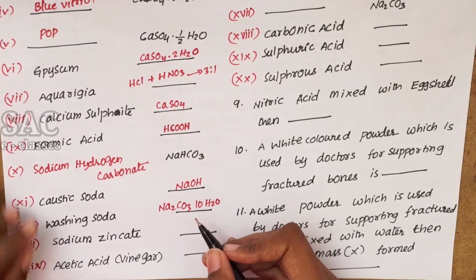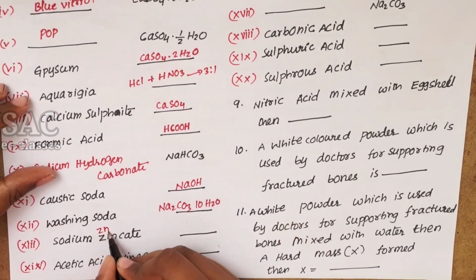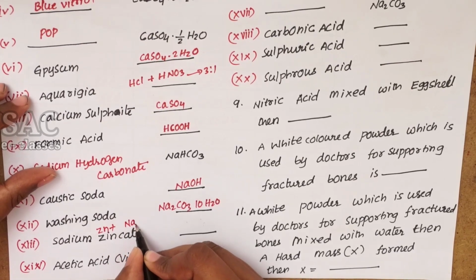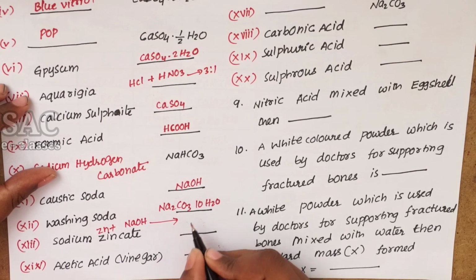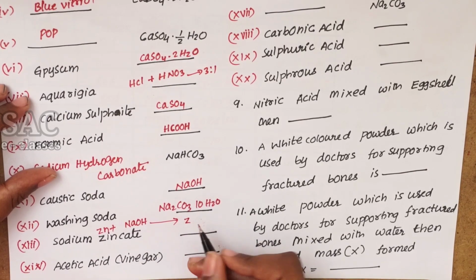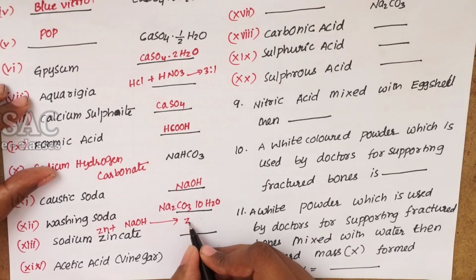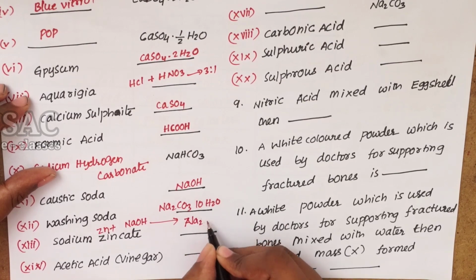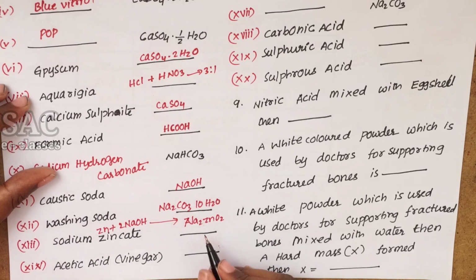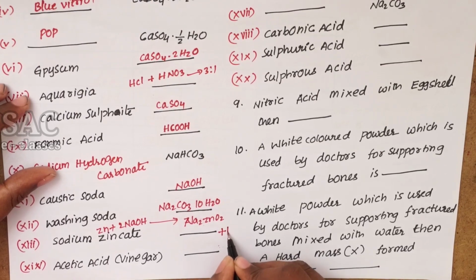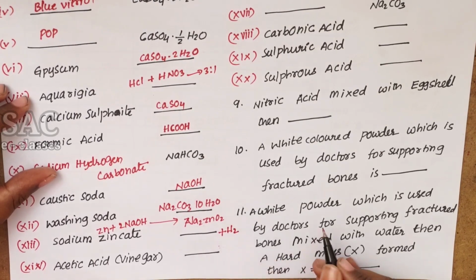Whenever zinc reacts with caustic soda, NaOH, we get Na2ZnO2, which is sodium zincate, and it is formed by liberating hydrogen.